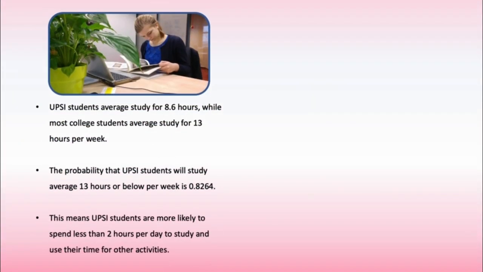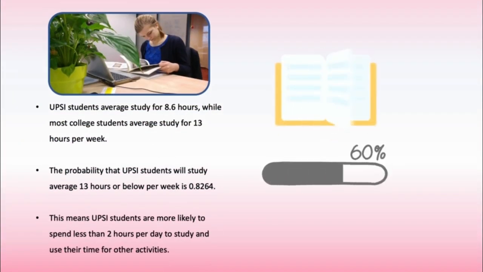Now, it is time for interpretation of data. According to the data, UPSI students average 8.6 hours of study, while most college students average 13 hours per week. The probability that UPSI students will study an average of 13 hours or below per week is 0.8264. This means UPSI students are more likely to spend less than 2 hours per day studying and use their time for other activities.